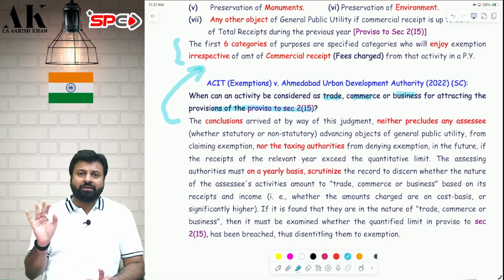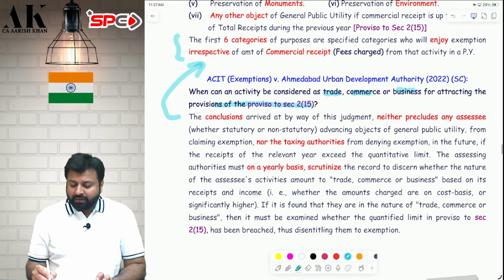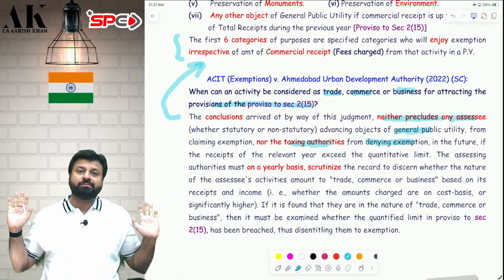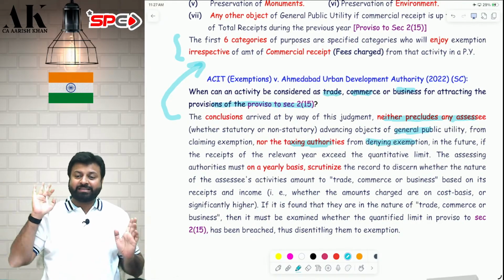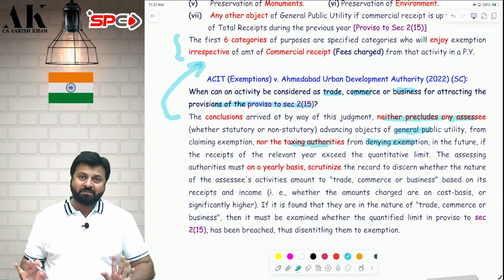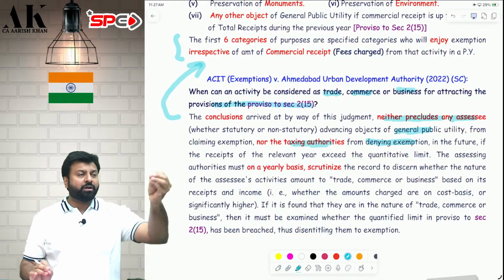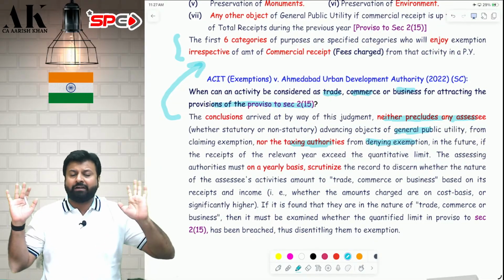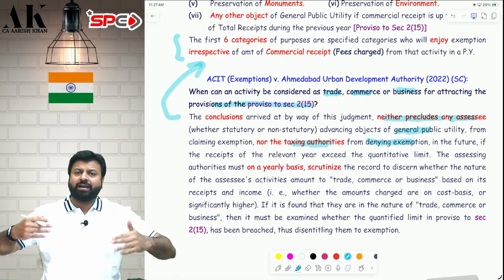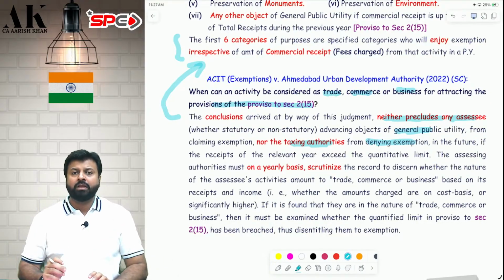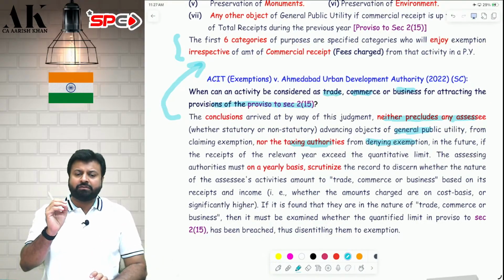The court has not given any clear judgment. The court has said that we are neither precluding the assessee to claim any benefits, nor are we stopping the authorities from denying exemption. We are not saying whether the assessee is correct or the department is correct. We are not telling the assessee not to claim exemption, neither are we telling the department not to disallow the exemption. Both have the absolute right. You have to look into the facts and circumstances of every case and determine.